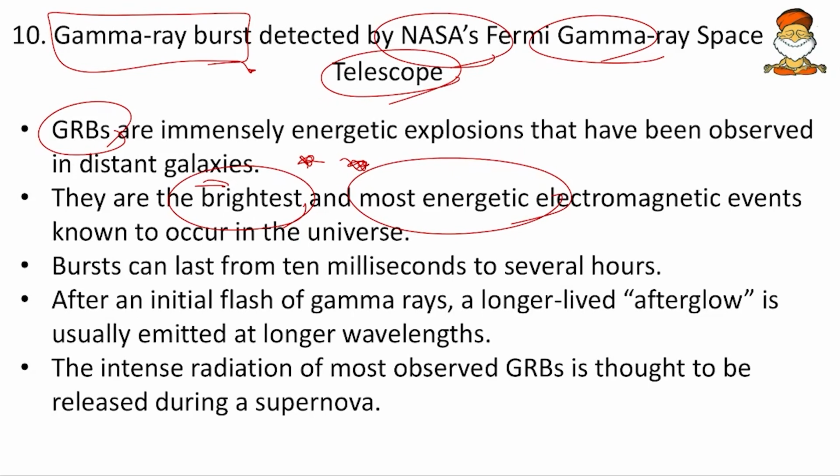Then bursts can last from 10 milliseconds to several hours. After an initial flash of gamma rays, a long-lived afterglow is usually emitted at a longer wavelength. So after the initial glow, the radiation goes on with its radiance. Then the intense radiation of most observed GRBs is thought to be released during a supernova. A supernova is a process wherein when a star dies, it explodes. At that stage, these gamma ray bursts are going to be emitted.